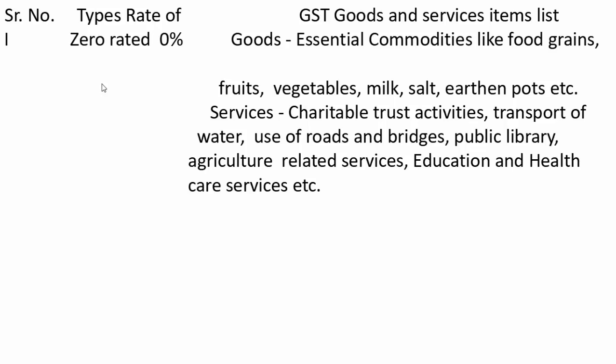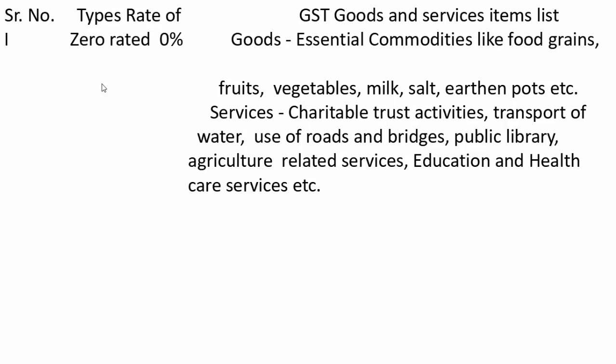Now, there are categories of GST. First category is the zero rated category. In the zero rated category, the rate of GST is 0%. That means it is free from GST.